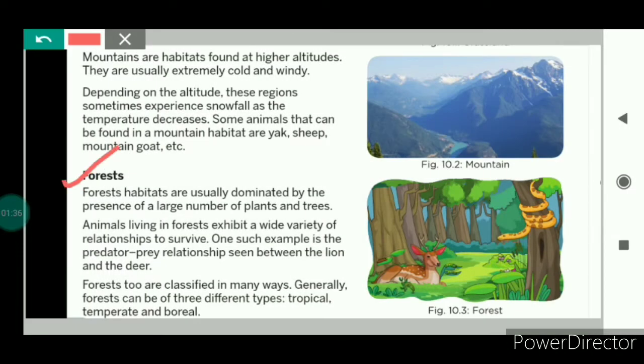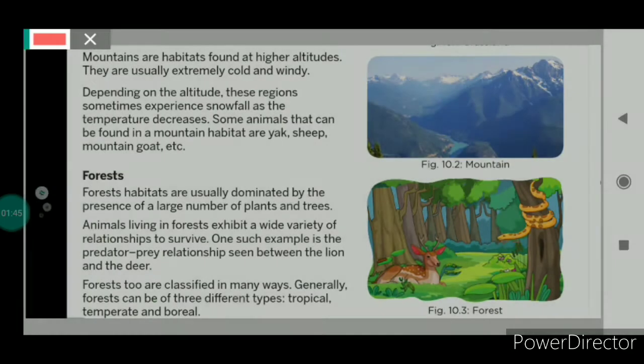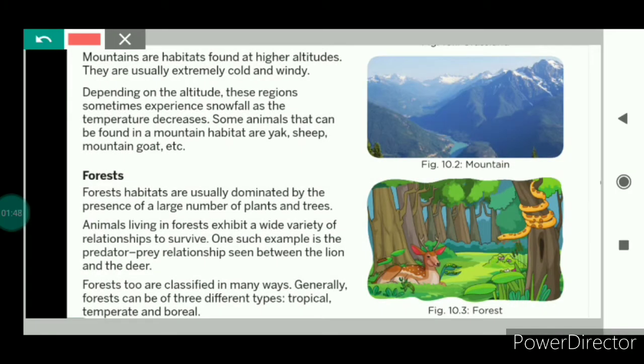Now we'll study about the forest. Forest habitats are usually dominated by the presence of a large number of plants and trees. Forests support vegetation, the growth of plants. In the forest, you can see grasses, shrubs, and usually taller trees. And the forests are home to various kinds of animals also.